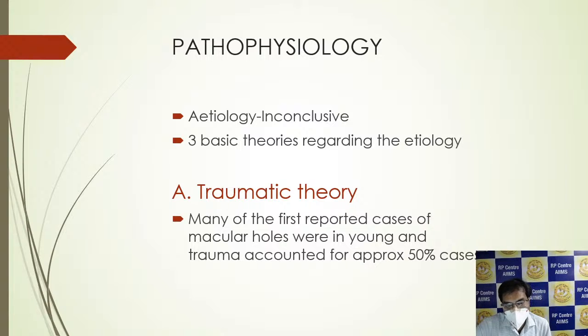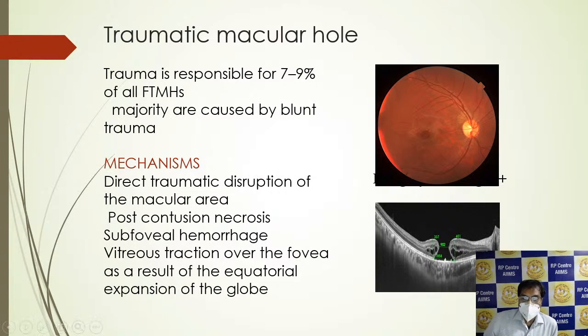Many of the first reported cases of macular holes were in the young, and trauma accounted for approximately 50% of cases. So in traumatic macular hole, we can see here, this is the traumatic macular hole. The trauma is responsible for 7 to 9% of all full thickness macular holes. The direct traumatic disruption of the macular area leads to post-contusion necrosis of the area, leading to the macular hole. There may be, not in particular in this case, but there may be presence of subfoveal hemorrhage in case of traumatic macular hole.